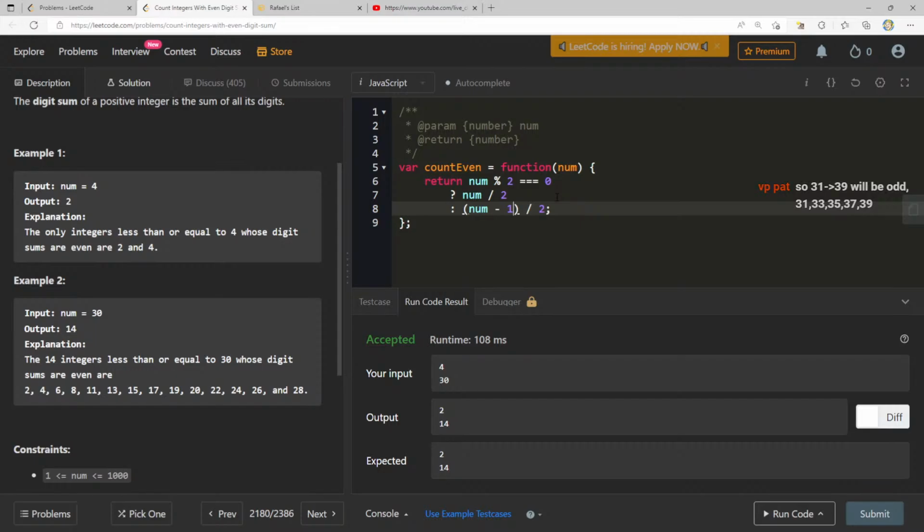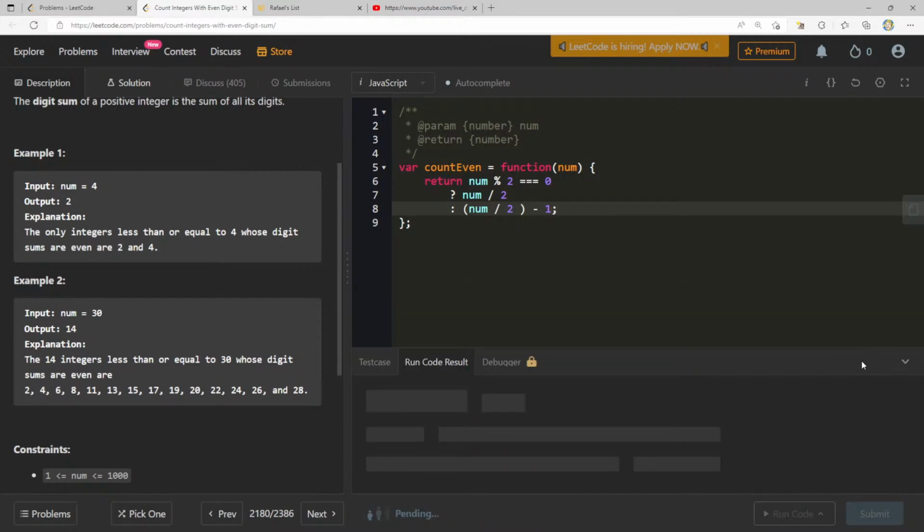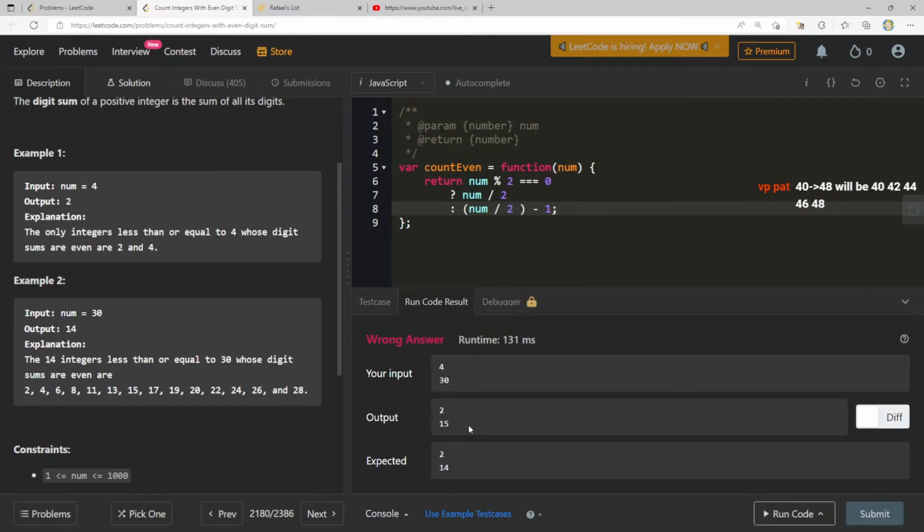Maybe it should just be num divided by 2 minus 1, just to account for it. Num divided by 2 minus 1. I wonder if that will work. 32 and 15, 2 and 14, and that's because it's 30, but we're not 1, 2, 3, 4, 5, 6, 7, 8, 9, 10, 11, 12, 13, 14. If num divided by 2 is 0, oh, both of these are 0, but why in this one?